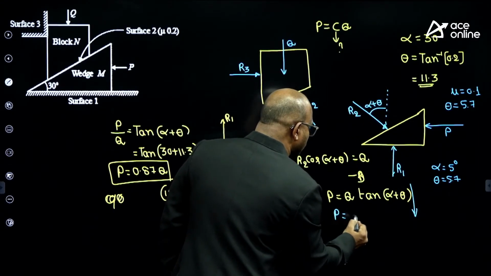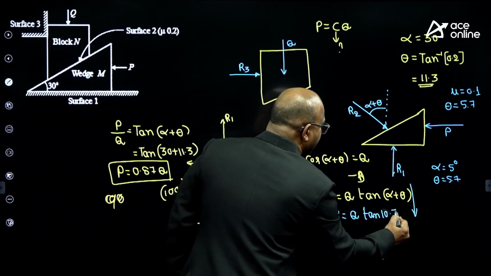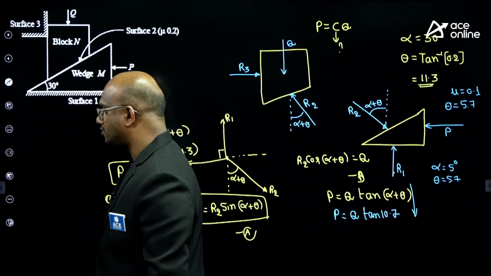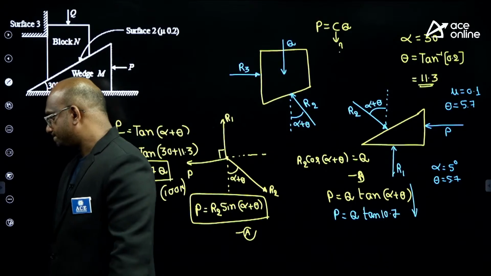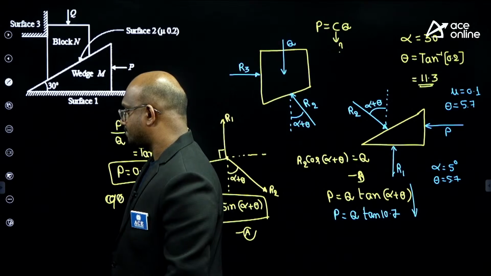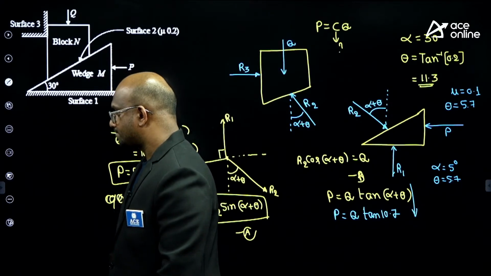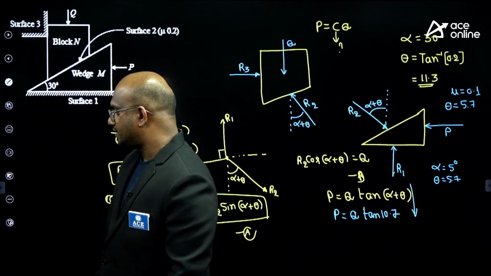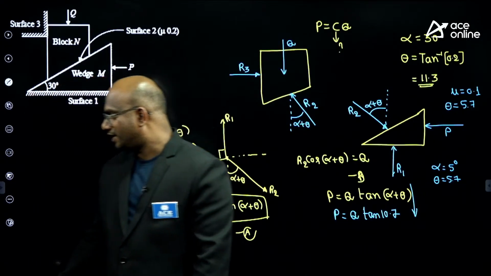So P equal to Q into tan of 10.7. What is the tan of 10.7, guys? Anyone give me this value? Tan of 10.7 means how much is this value, guys? Approximately I can say 0.2, guys.